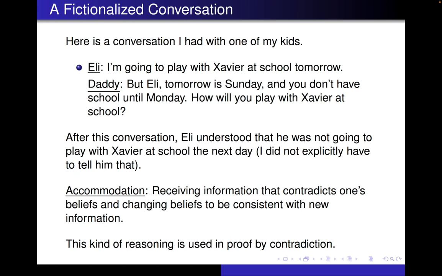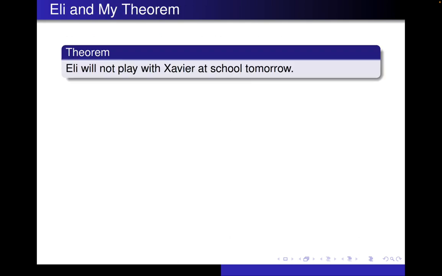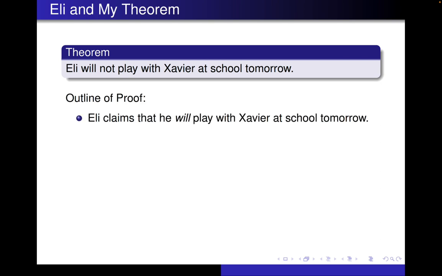So let's see if we can repackage this conversation I had with Eli into an actual theorem. It's not going to be a super mathy theorem. It's going to be a theorem about Eli. So here's the theorem. Eli will not play with Xavier at school tomorrow. And here's what the format of the proof is going to be according to how this conversation actually happened. The first part is, well, Eli claimed, and he did, he claimed that he will play with Xavier at school tomorrow. That's how the proof started.